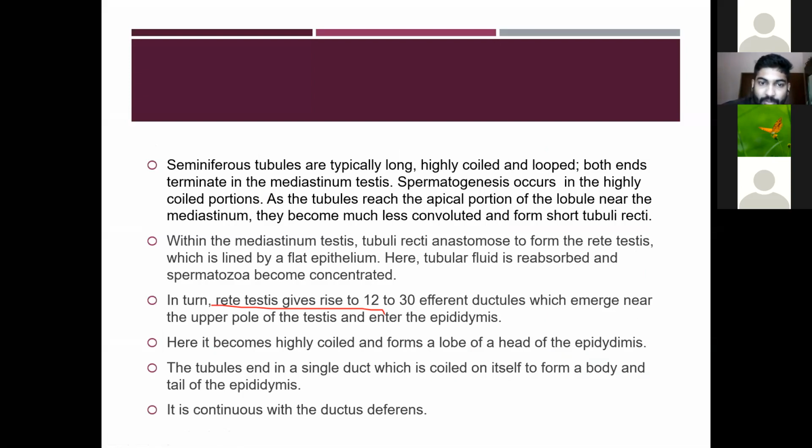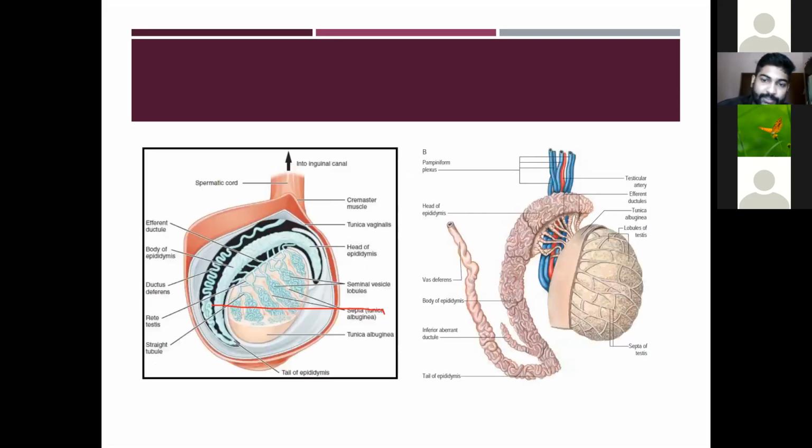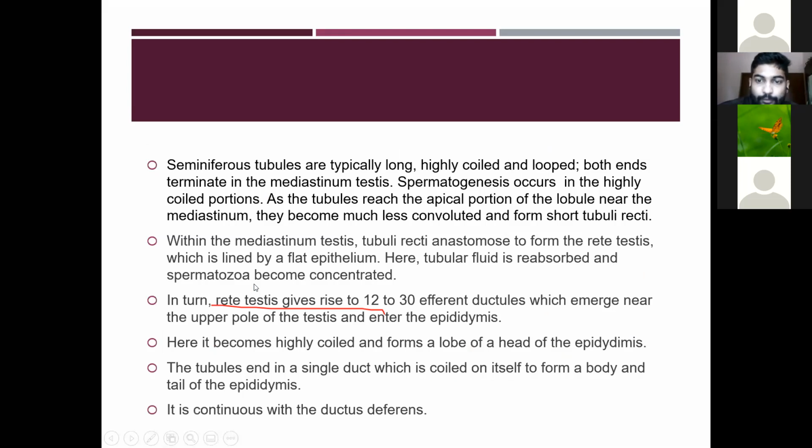So the seminiferous tubules are highly coiled and looped, and both ends terminate in the mediastinum. Spermatogenesis occurs in these highly coiled portions, and near the mediastinum the seminiferous tubules are less coiled, less convoluted, and form the short tubuli recti.